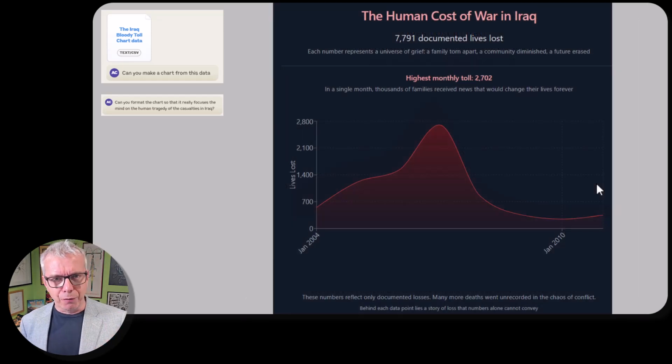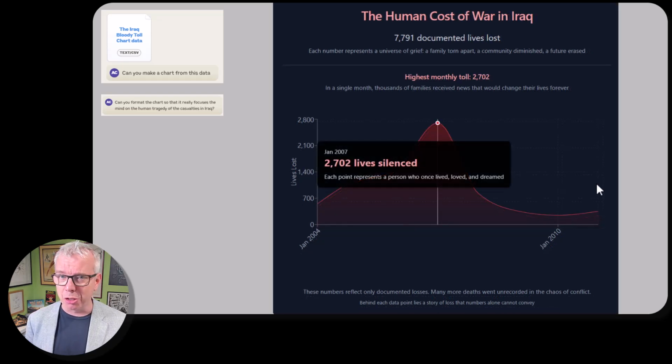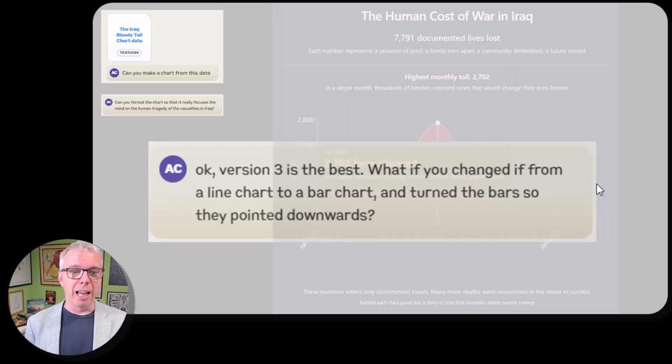And then a couple more iterations, just saying push the story, not directing it. We ended up with a black background and graded red. It's also doing really nice tooltips. Again, really powerful. Lives silenced, right? It knows how to tell a story and format the chart to make that work.